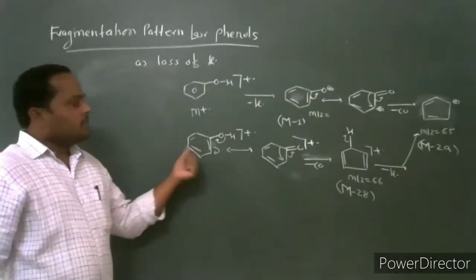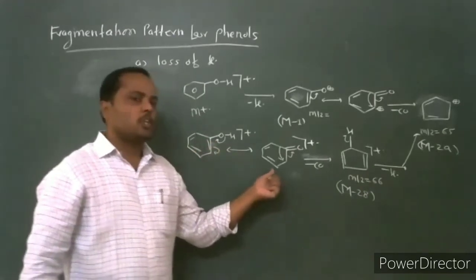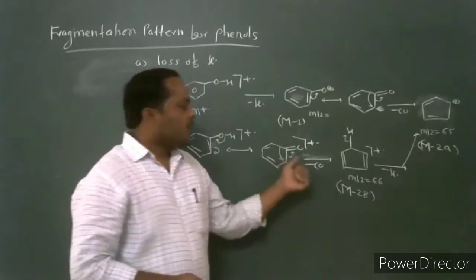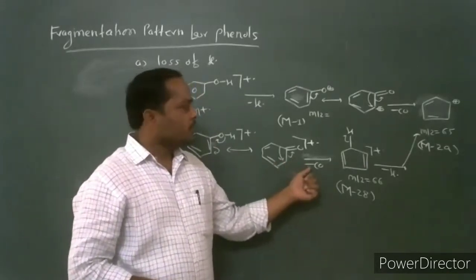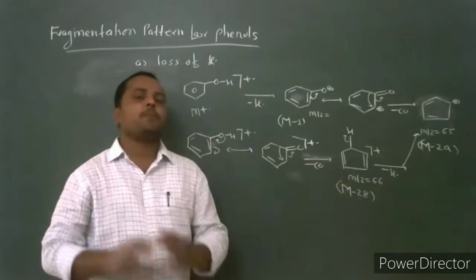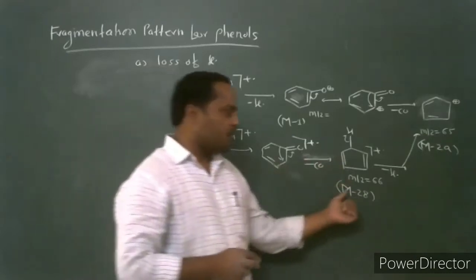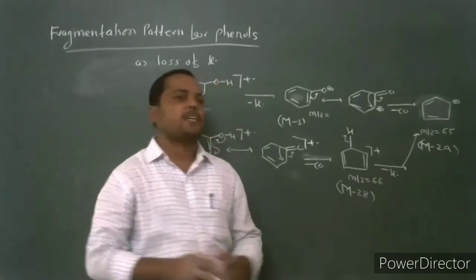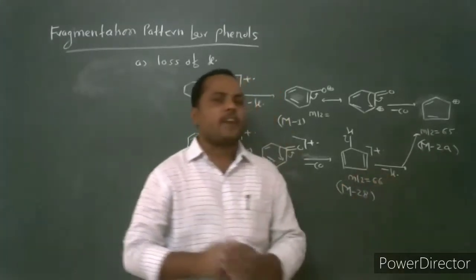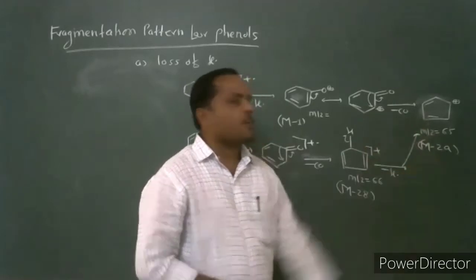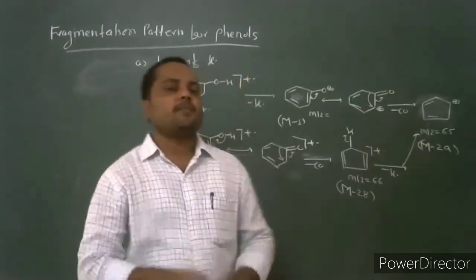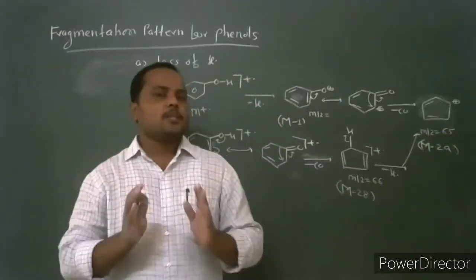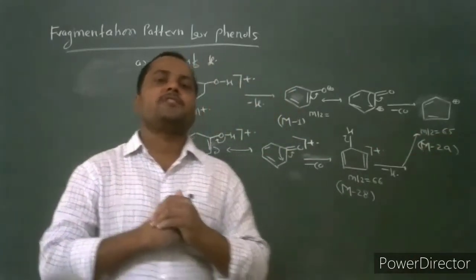From molecular ion, phenolic compound is first converted into the keto form, and through this keto form it undergoes loss of carbon monoxide to give the fragment ion cyclopentadiene, which has mass to charge ratio 66. It is the M-28 fragment ion, and if it undergoes loss of hydrogen radical, there is a formation of M-29 fragment ion, which has mass to charge ratio 65. This is a possible way of fragmentation in phenolic compound.